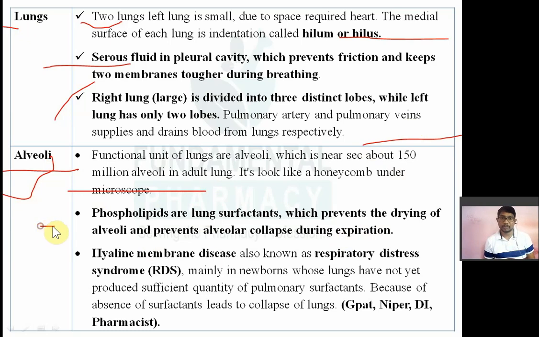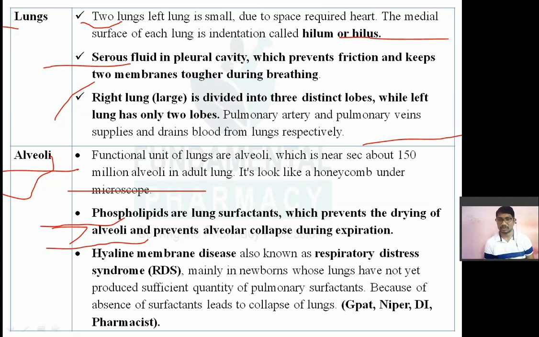In the lung, phospholipids are known as lung surfactant. When we were studying phospholipids, I told you about phosphatidylcholine. So phospholipids present in the lungs are known as lung surfactant, and they prevent the drying of alveoli and prevent alveolar collapse during expiration. When you breathe in, that is inspiration, and breathe out, that is expiration, your lung can collapse if there is no phospholipid present in the lung.